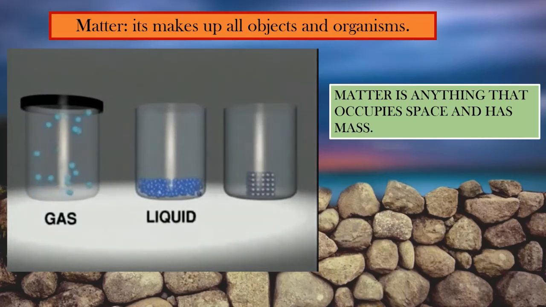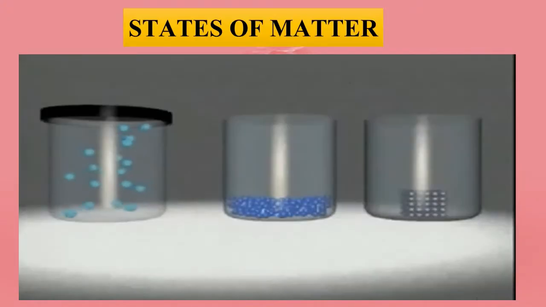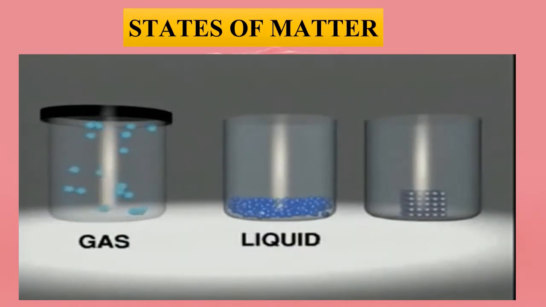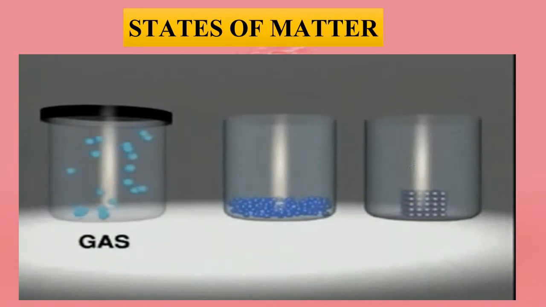So we have learned about the three states of matter, that is solid, liquid and gas.